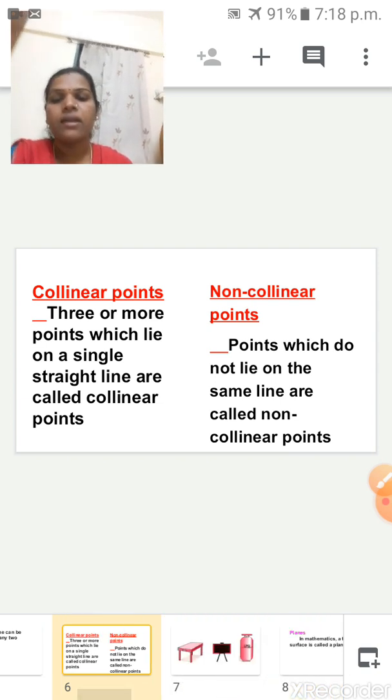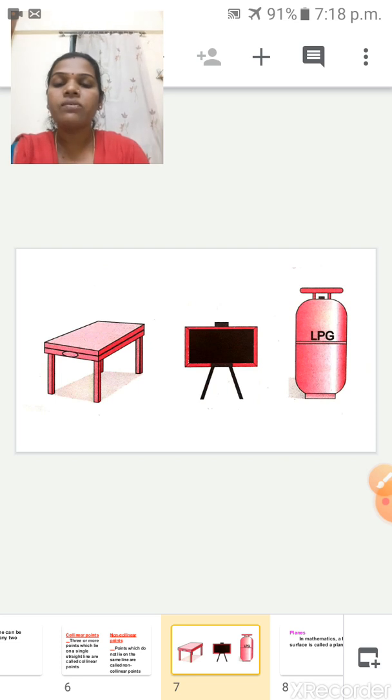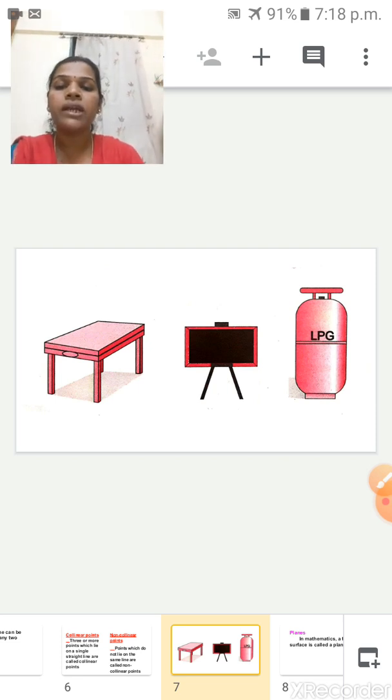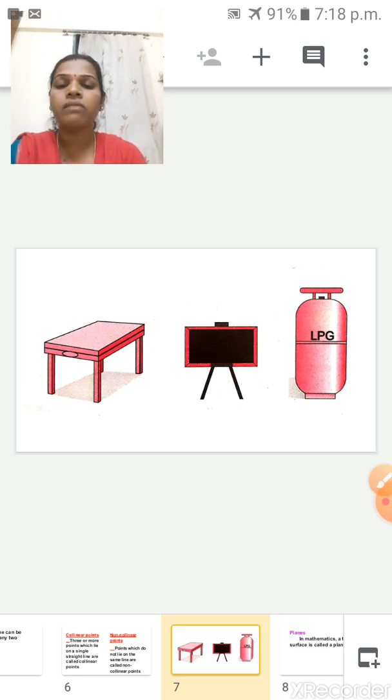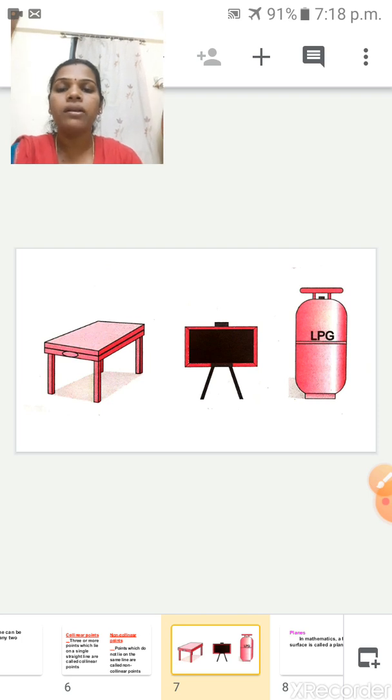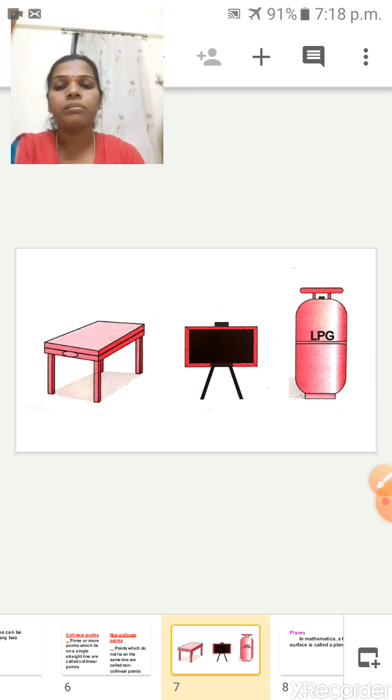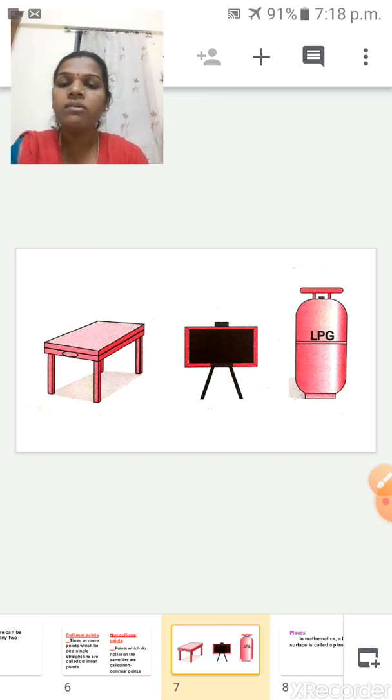Yes. Next one is, see here, there are some pictures I have given here. First one is a table. Next one is a board, blackboard. Next one is a cylinder. So first one, what is the surface here? Yes, the surface is flat. Second one, the surface is flat. Third object is what? Cylinder. Is it a flat surface? No, it is not a flat surface. It is a curved surface.